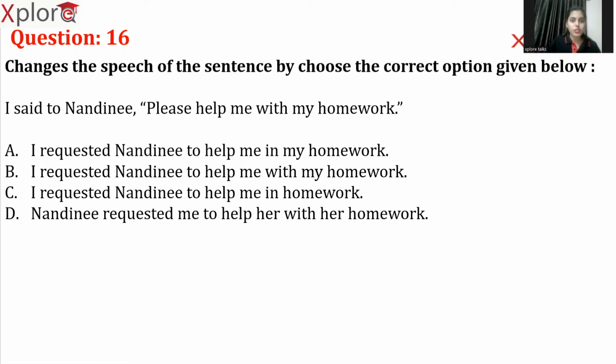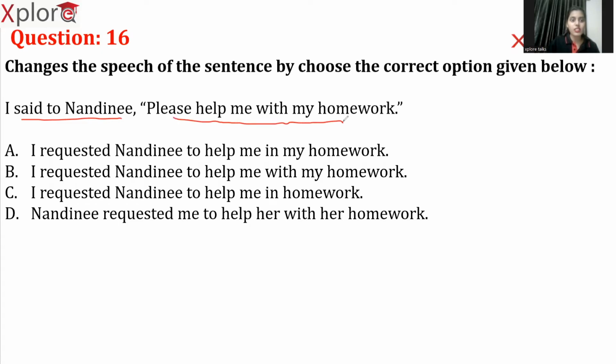So now we need to convert direct speech into indirect speech. Okay. "I said to Nandini, please help me with my homework." I hope you are clear in identifying what is direct speech and what is indirect speech. As you can see, the quotation marks and the commas are given to us, right? So now let's move on to the options. Before identifying what the answer is, try to figure out the meaning of the given question.